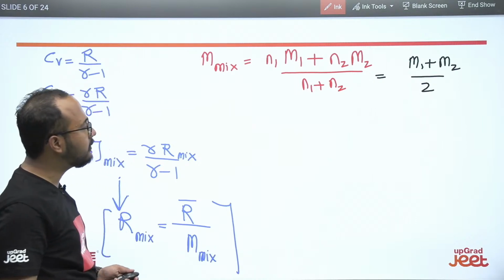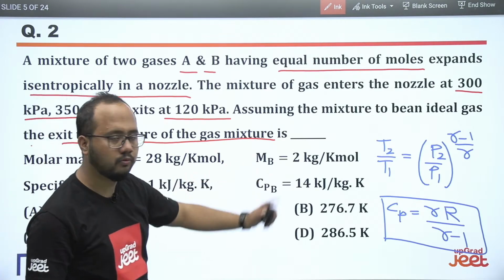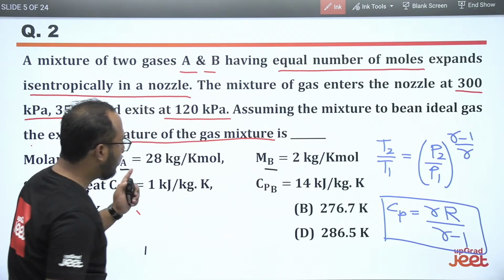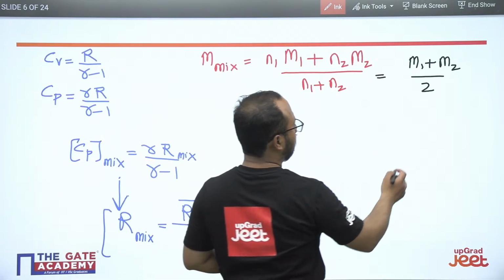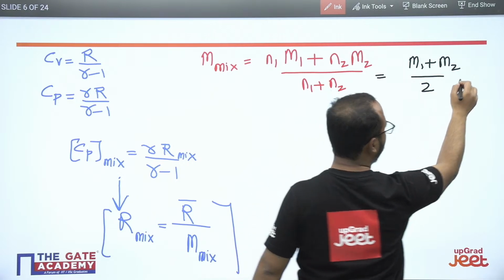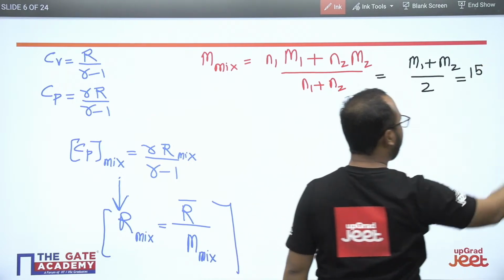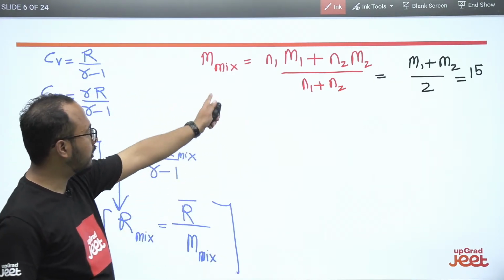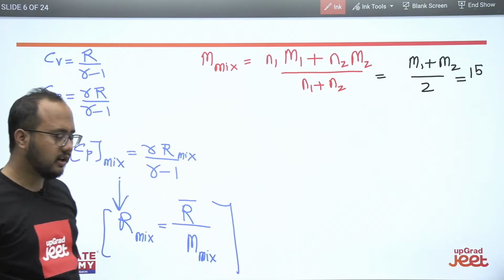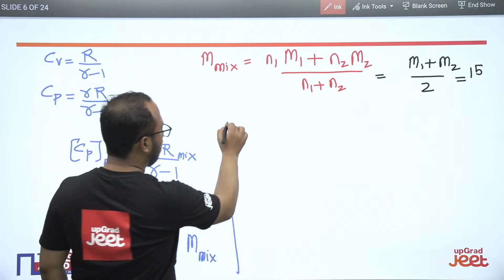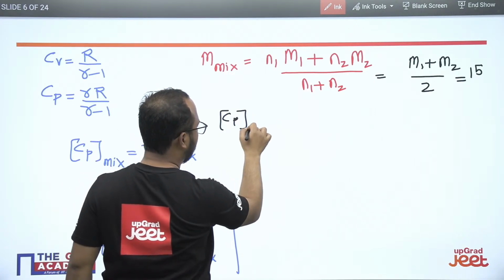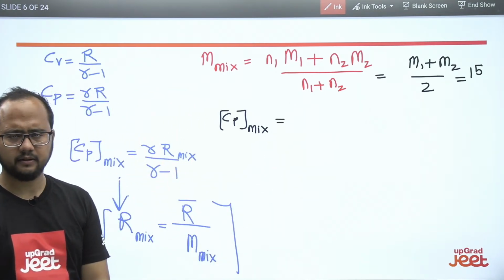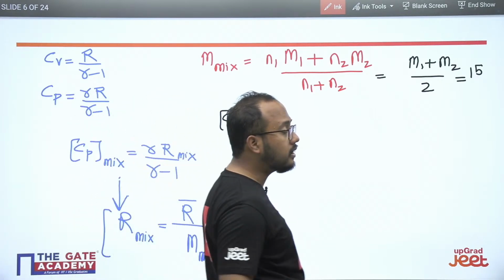And what is the value of M1 and M2? M1 is given as 28 plus 2. Basically I have taken 1 and 2, but in the question they have mentioned A and B. So 28 plus 2 is 30, divided by 2 will be 15. So we get the molecular weight of the mixture as 15. Now we have the molecular weight of the mixture, we can calculate the value of R mixture here. Okay, no problem. But what is the value of Cp mixture? You should calculate the value of Cp mixture. How can you calculate it?